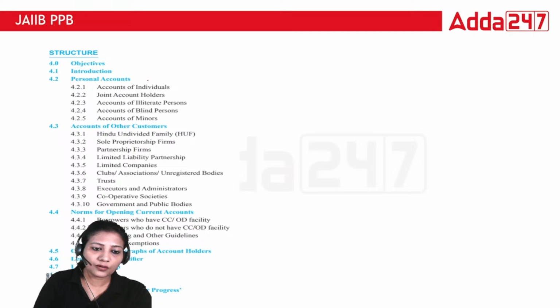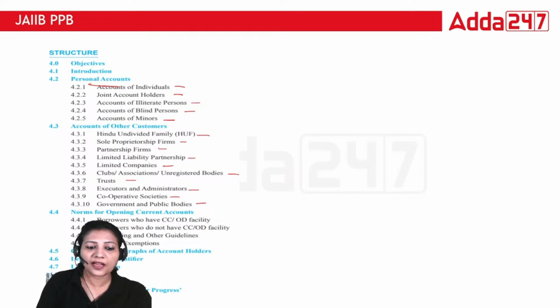we will be studying about different kinds of accounts, like personal accounts. In personal accounts we have accounts of individuals, joint account holders, illiterate person, blind person, minors. And in other customers we have HUF, Hindu undivided family, sole proprietorship firms, partnership firms, limited liability partnerships, limited companies, club association, unregistered bodies, trust, executor, administrators, cooperative societies, government and public bodies.